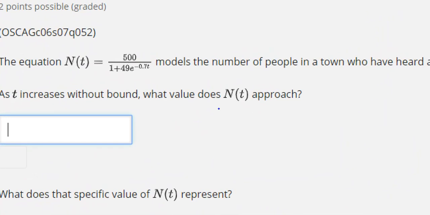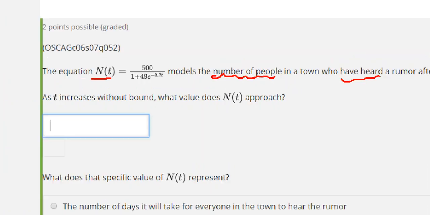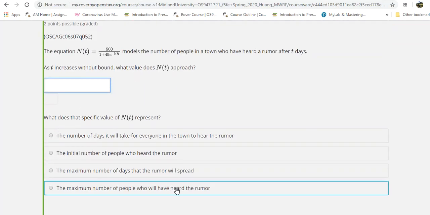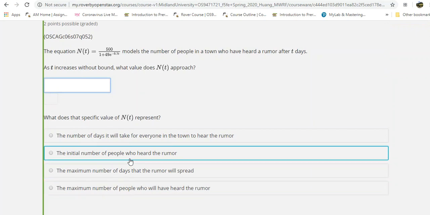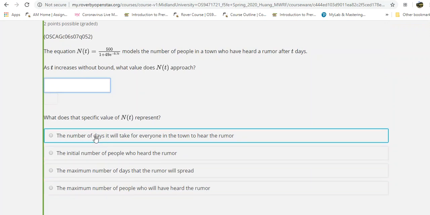Now, if you look at this n of t, what does n of t represent? n of t represents the number of people who have heard the rumor. So n of t should be the number of people who have heard the rumor. So I will rule out the number of days it will take, right? So this will not be true.